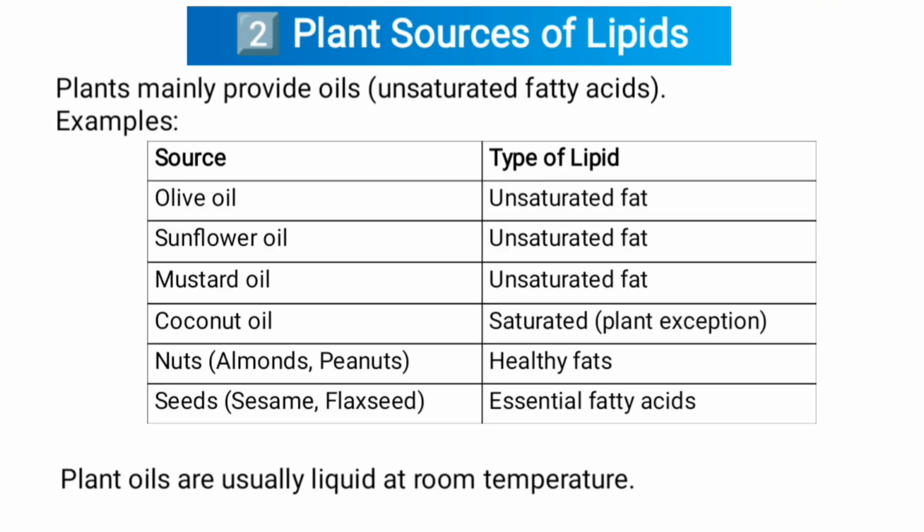Second one, plant sources of lipids. Plants mainly provide oils, unsaturated fatty acids. Example: olive oil, unsaturated fat; sunflower oil, unsaturated fat; mustard oil, unsaturated fat; coconut oil, saturated fat. Plant exceptions: nuts, almonds, and peanuts, healthy fats; seeds, sesame, flaxseed, essential fatty acids. Plant oils are usually liquid at room temperature.